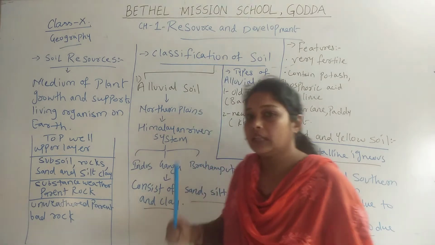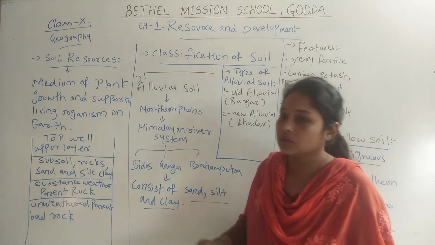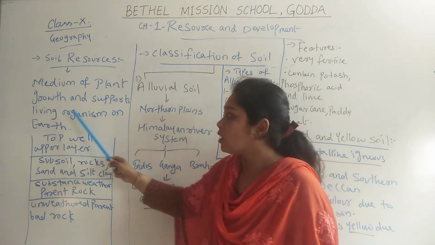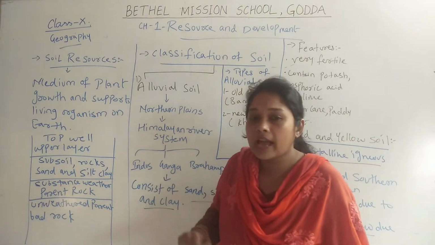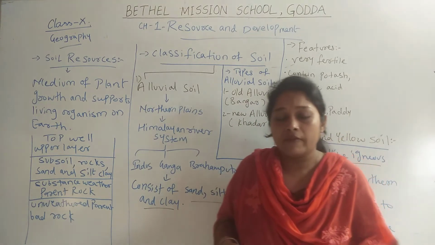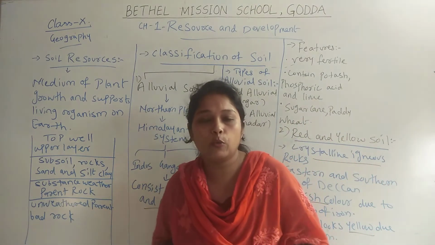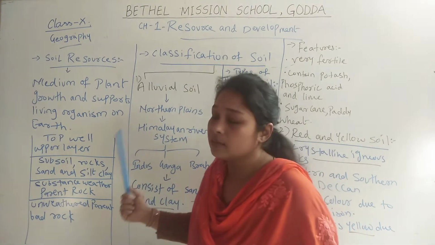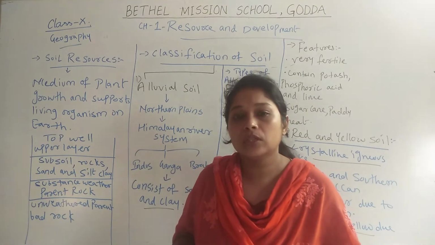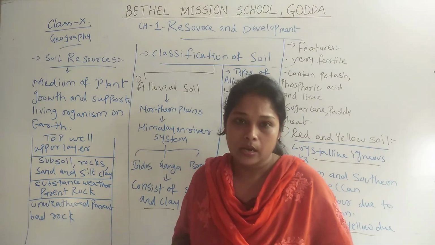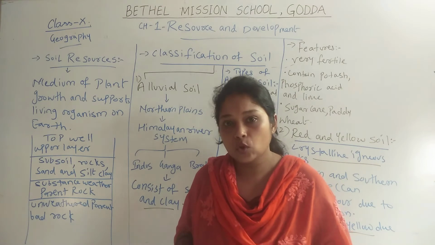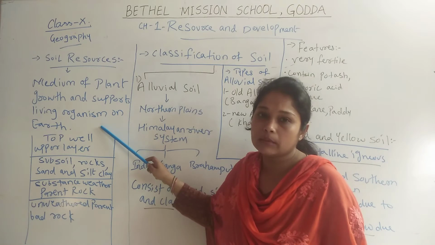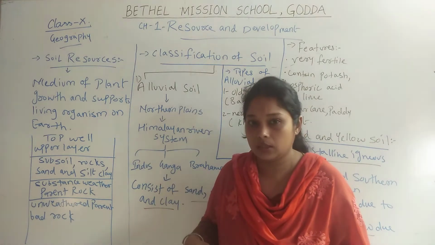So there are two important uses of soil resources: first, a medium of plant growth, and second, it supports living organisms on earth. Those living organisms are also very necessary because when any animal or human being dies, the body needs to decompose, and these organisms help to decompose the bodies of dead animals. So soil resources are very important because they support the living organisms which support our ecosystem.